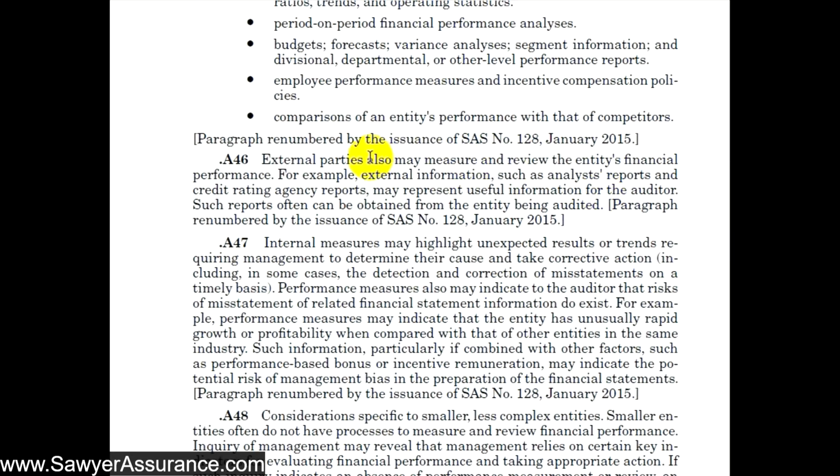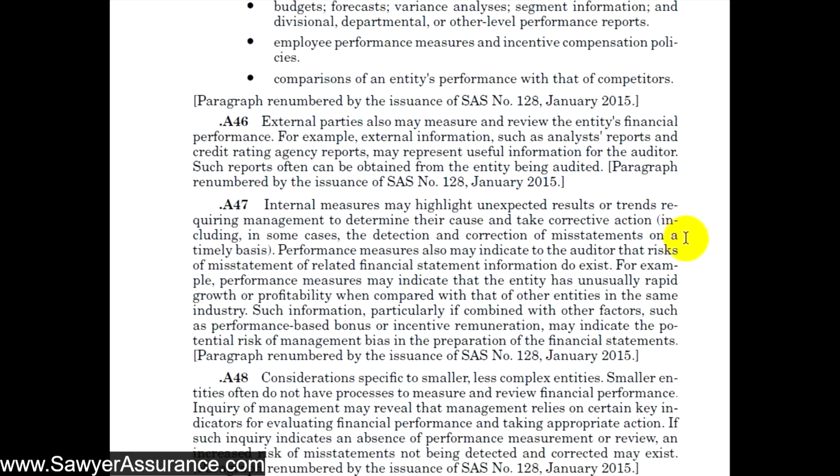As we mentioned before, there might be a lot of external parties who have certain performance metrics that they're looking to achieve. For instance, if this is a publicly traded company, perhaps analyst reports or credit rating agency reports. So the entity is looking to perform well enough to meet some of the analysts' and credit rating agencies' thresholds. If it's more of a privately held company that is looking to maybe sell to an investor, their performance measures might be EBITDA, for instance, as opposed to a particular GAAP measure.